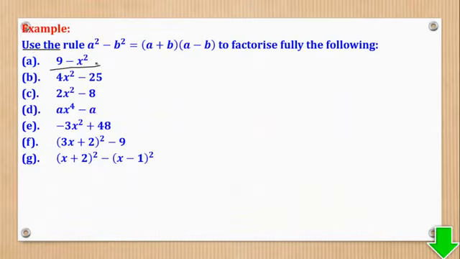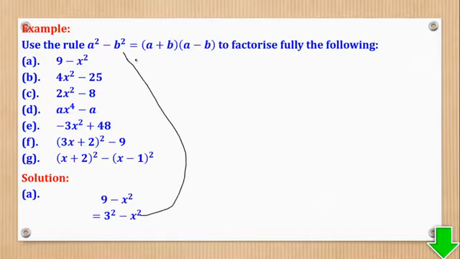So part A is 9 minus x squared. Now it is up to you to be able to identify that this one is a square number, and it is got from 3 squared. So I'll first write what is given, then I change 9 to 3 squared. Now here it is difference of two squares, so I can use this whereby one bracket has the sum, another bracket has the difference of these ones, 3 and x, and that is called factorization.